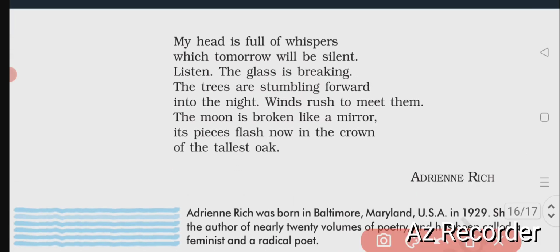My head is full of whispers. The poet is in a confusion stage. My head is full of whispers, which tomorrow will be silent. I mean, tomorrow there will be silence in the mind of the poet. Very simply you can call it: there is something running in the mind of the poet, but it will end. It will be silent tomorrow.